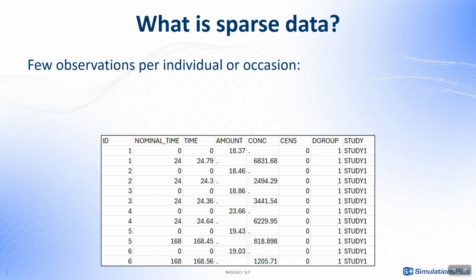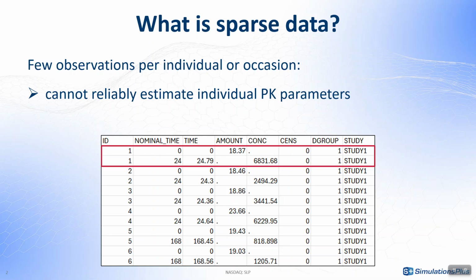Sparse data means that we have only one or very few observations per individual or occasion, so this means we cannot reliably estimate individual PK parameters. If you look at the dataset for the individual with ID 1, for example, we only have one observation at time point of 24 hours, so we're not going to be able to estimate any individual PK parameters.